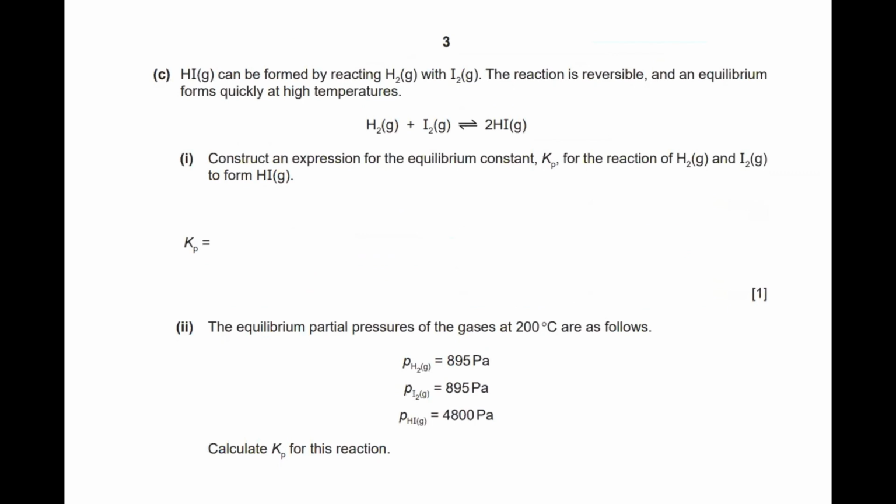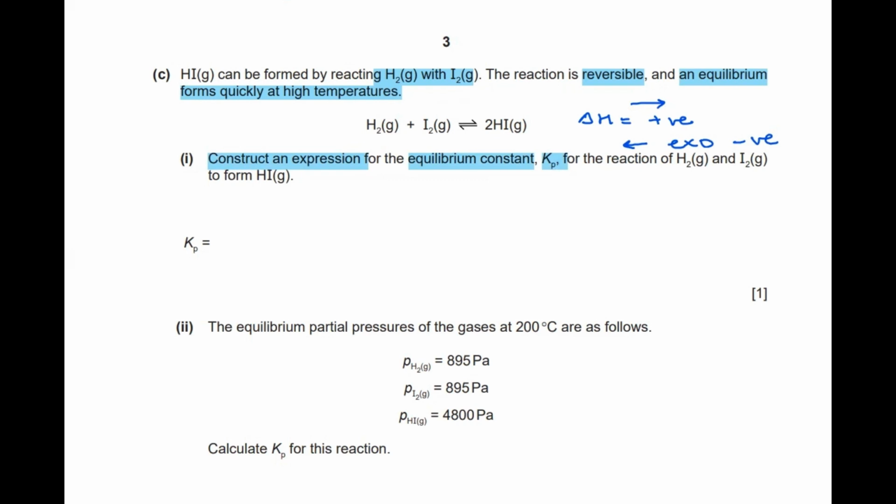Question C states that hydrogen iodide can be formed by reacting hydrogen and iodine. The reaction is reversible and at equilibrium forms quickly at a higher temperature. So this basically states that the forward reaction is an endothermic reaction. If the forward reaction is endothermic, then automatically the backward reaction is going to be exothermic. Now they're asking you to construct an expression for the equilibrium constant, Kp, for the reaction between hydrogen and iodine to form hydrogen iodide.